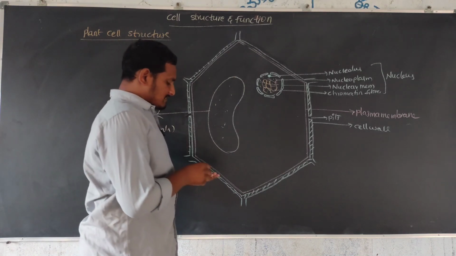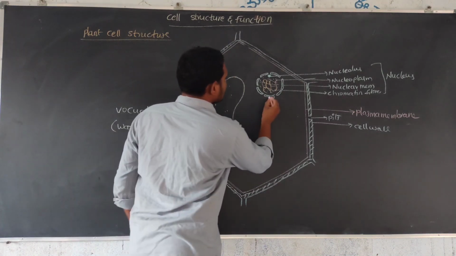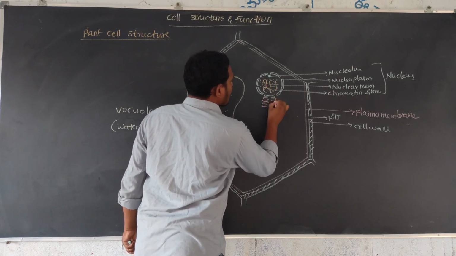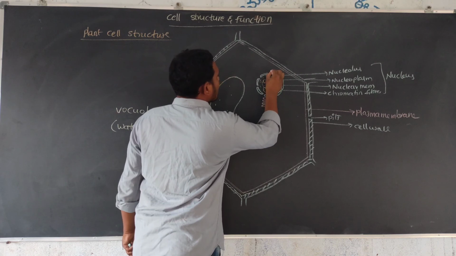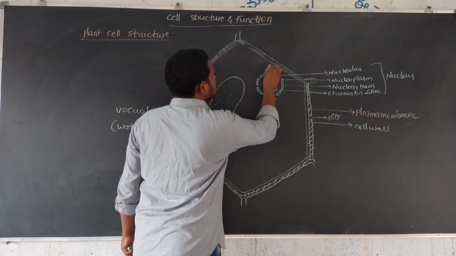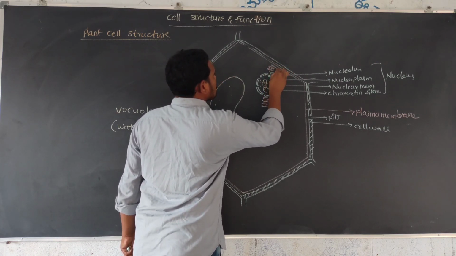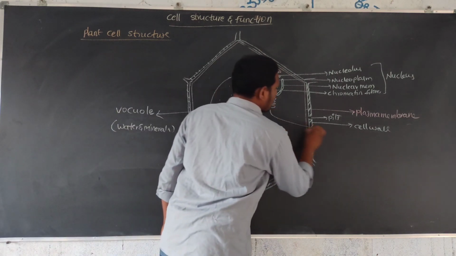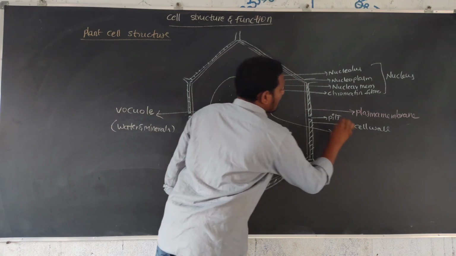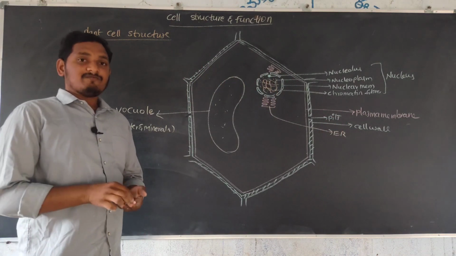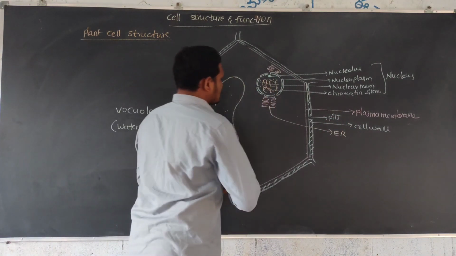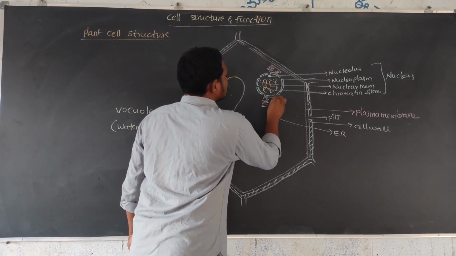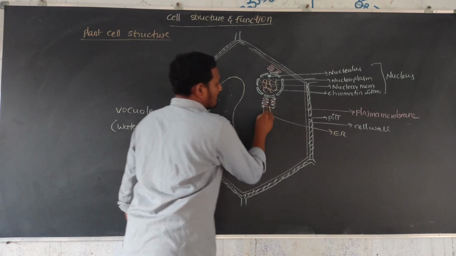Next, the endoplasmic reticulum. This is the endoplasmic reticulum, which occurs in two forms. First, the endoplasmic reticulum with ribosomes on its surface. These are the ribosomes.